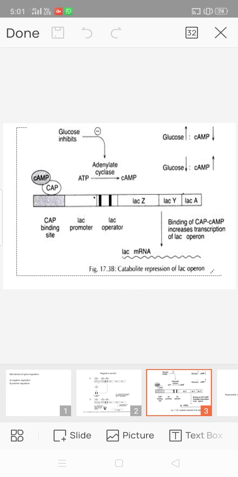Conversely, when glucose is low, adenylate cyclase is not inhibited, cAMP is higher and CAP binds, which increases the level of transcription from the operon. If glucose and lactose are both present, the lac operon will only be transcribed at a low level. However, when the glucose is used up, catabolite repression will end and transcription from the lac operon increases, allowing the available lactose to be used.